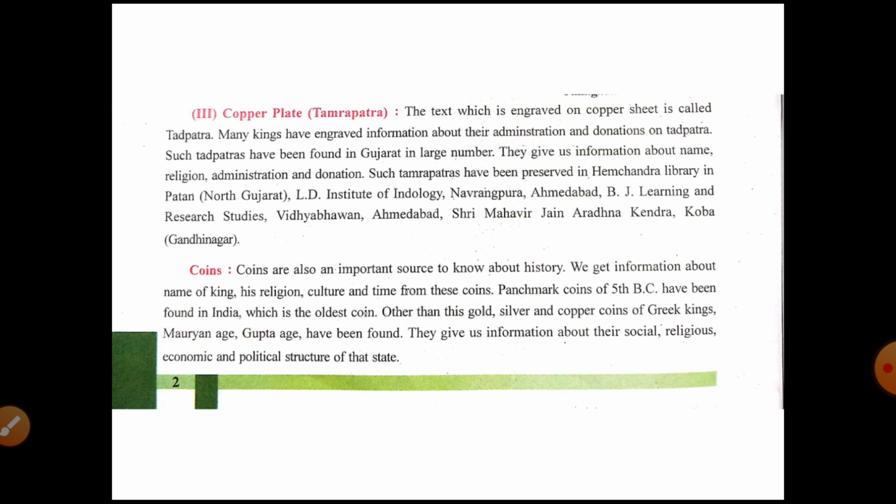Other than this, gold, silver, copper coins of Greek kings, Mauryan age, Gupta age have been found. They give information about the social, religious, economic and political structure of that time. So nowadays we can see a 1 rupee coin, 2 rupees coin, 5 rupees coin. On that, we can see when the coin was issued, and who issued that coin, also we can see on the coin.